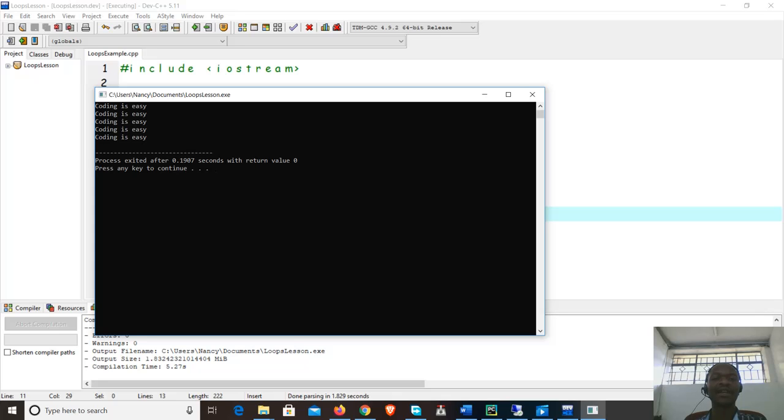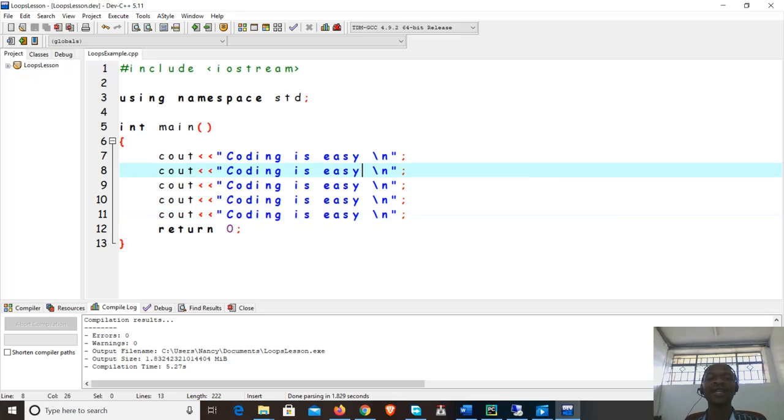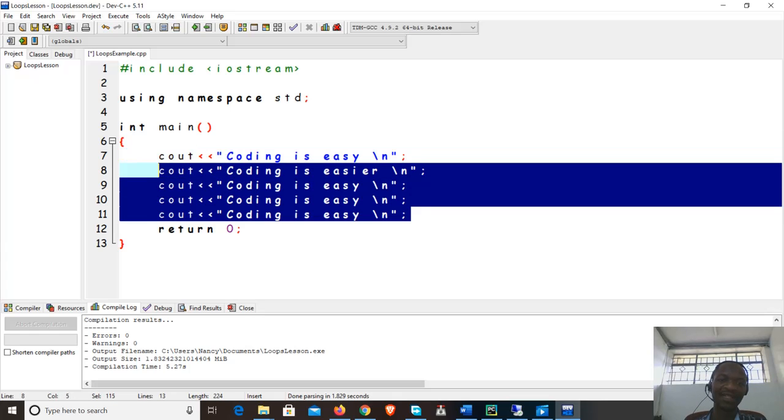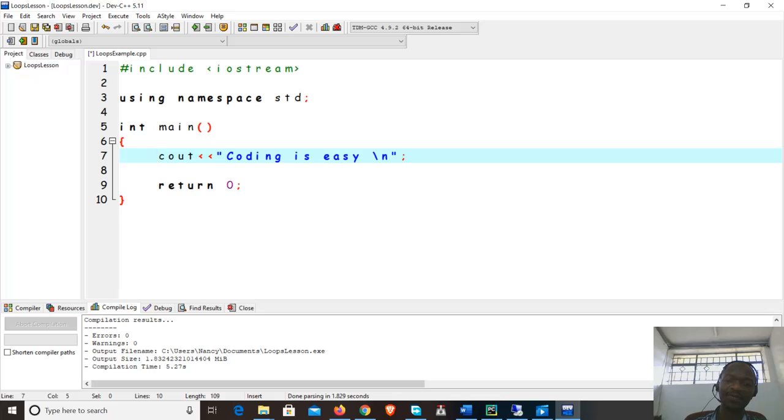Coding is easy. Now you see where the problem comes in is, suppose I was told to repeat this 100 times. Or suppose you want to change something here, you say, oh, I made a mistake. I was supposed to say coding is easier. So you have to begin changing all this. Now, how about if we can find a way to just write this once and then let it repeat a number of times? That's what we can do with a loop.